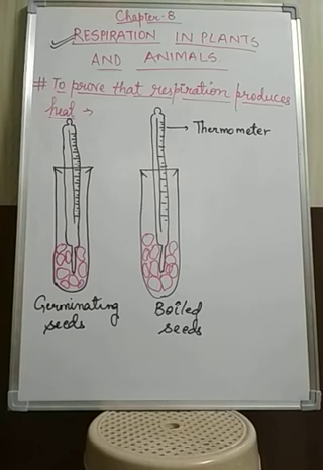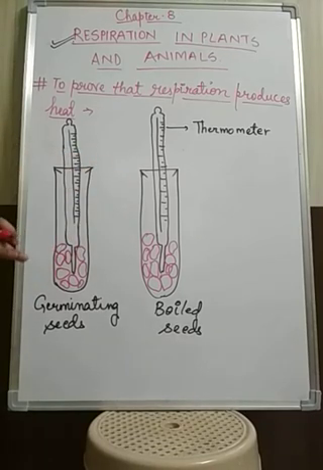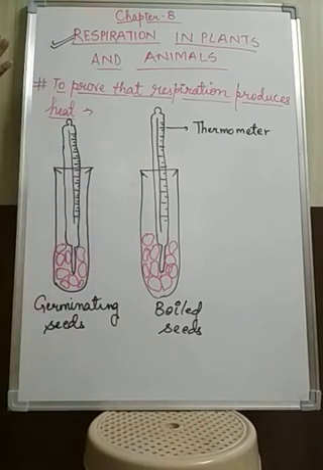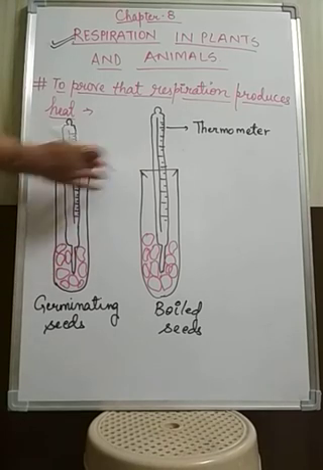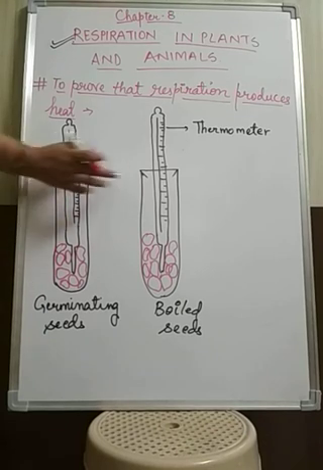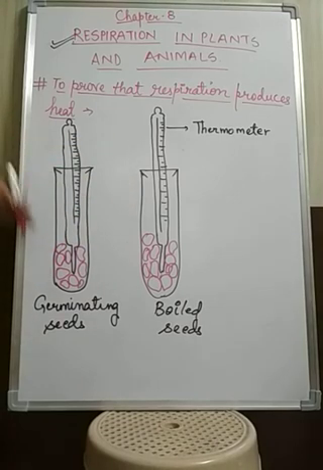But what happens after 1 day or after some hours, when you observe? The boiled seeds are now dead, they are boiled, so respiration will not take place in the boiled seeds. But the germinating seeds are at the germinating stage, that means they are alive, and respiration is going on inside them. So you will see that the temperature now differs, and the temperature of the germinating seeds will be higher as compared to the boiled seeds, because in the process of germination heat is released.